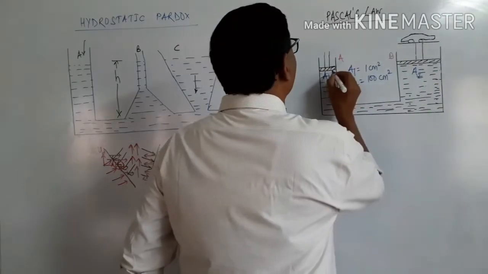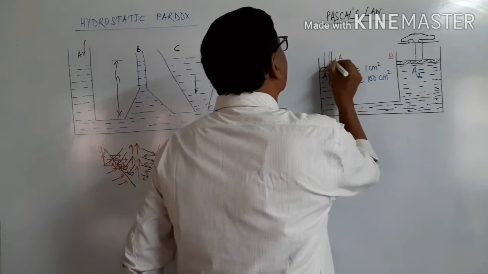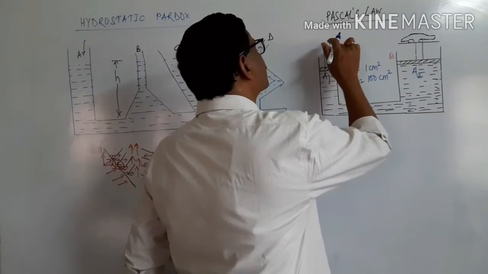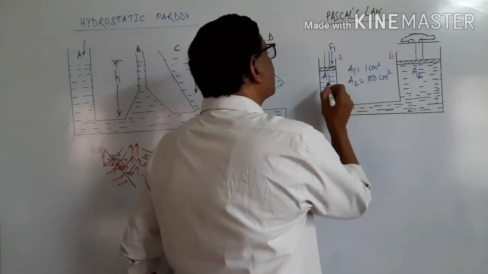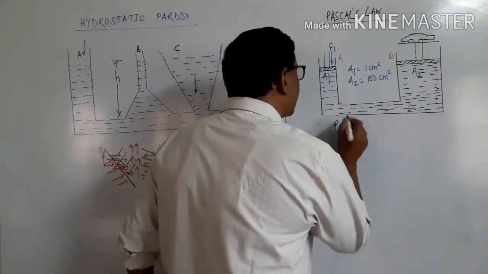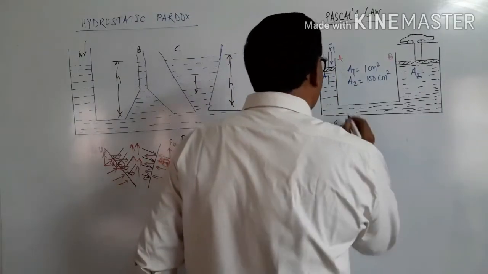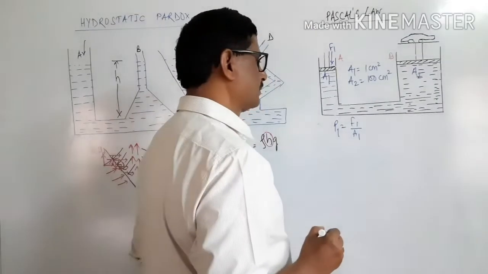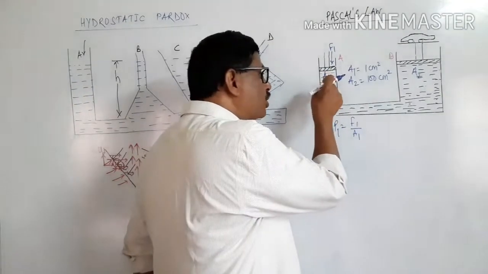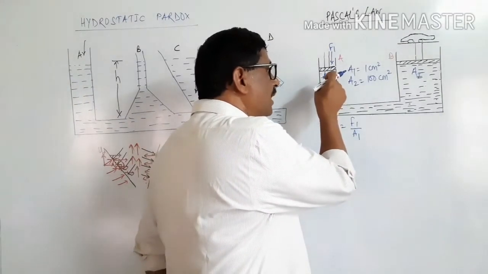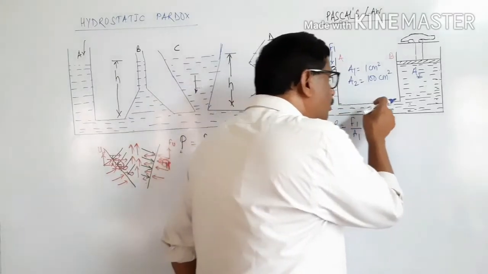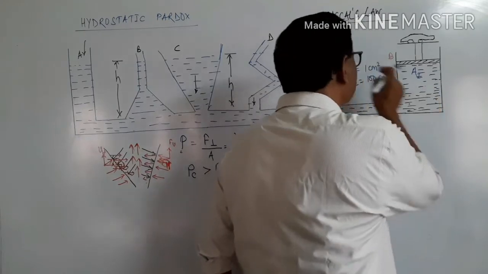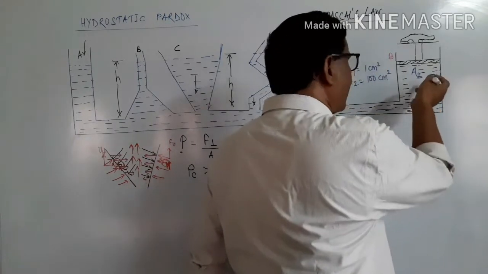If we apply a force F1 on cylinder A1, then the pressure exerted on the liquid in cylinder A1, P1, is equal to F1 by A1. The pressure applied at A1 is equally distributed throughout the liquid and it will act the same as A1 on A2.